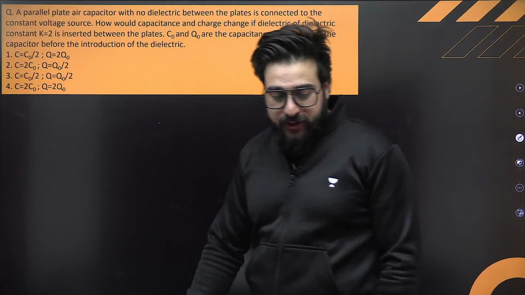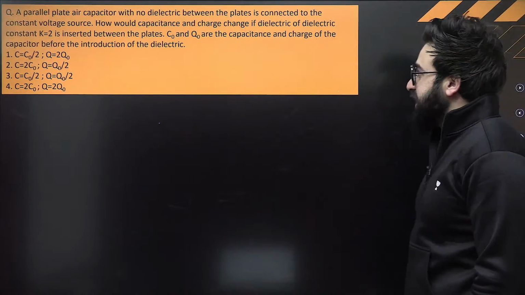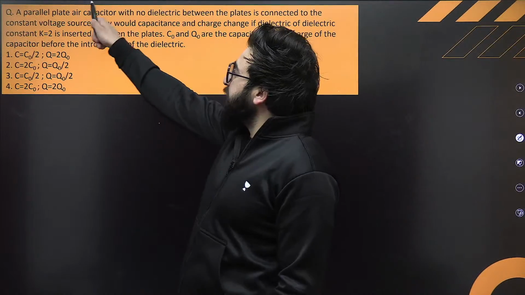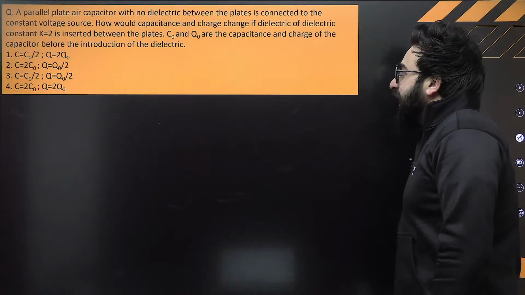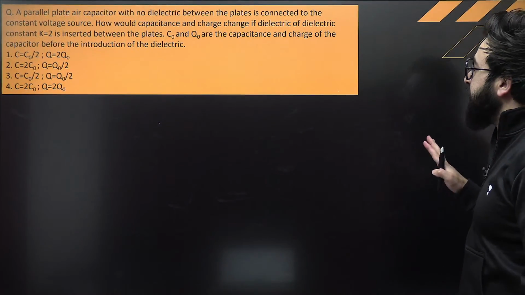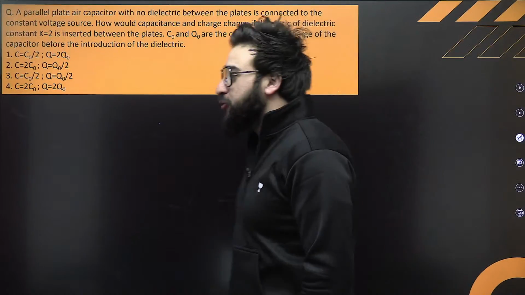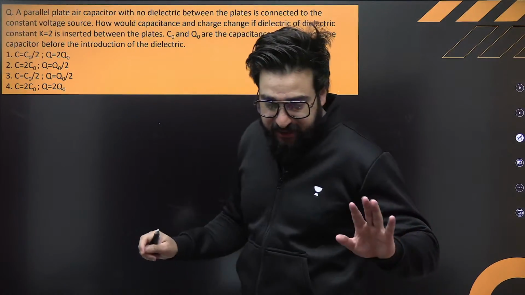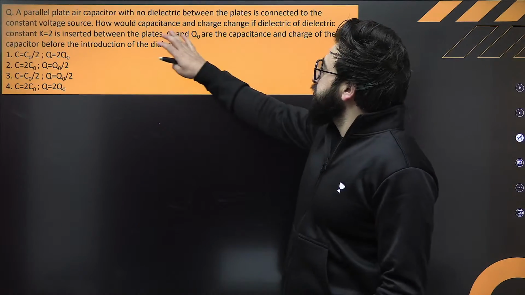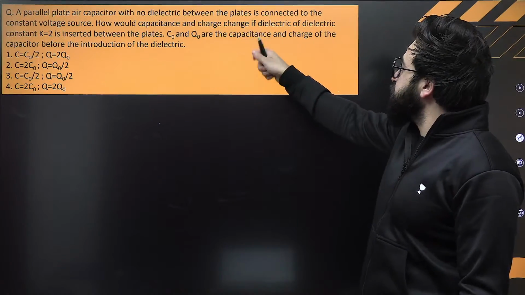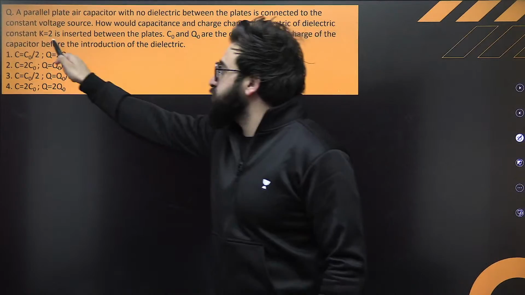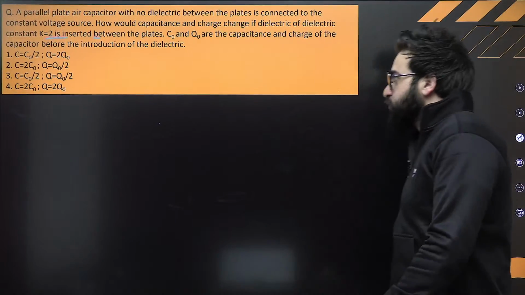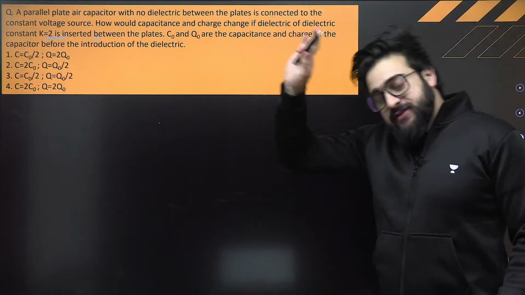I want you to solve this one. What is the correct option exactly? There is a parallel plate capacitor with no dielectric between the plates, connected to a constant voltage. Initially, this is the scene. Finally, what happens? How would the capacitance and the charge change if the dielectric constant K is inserted in this one?